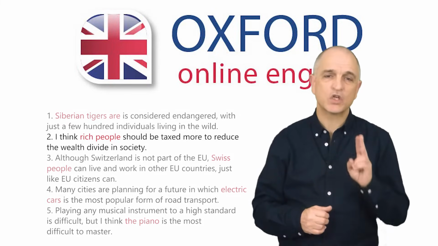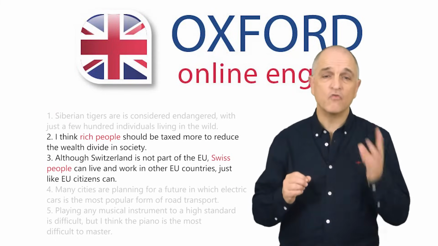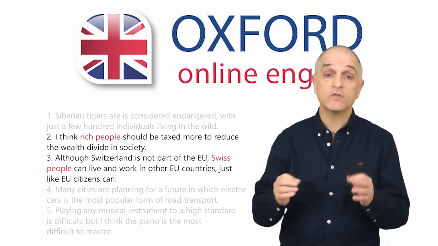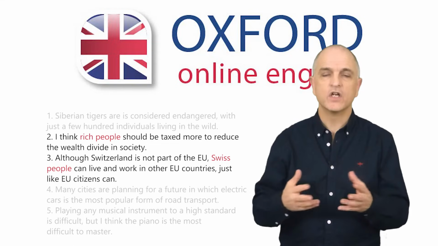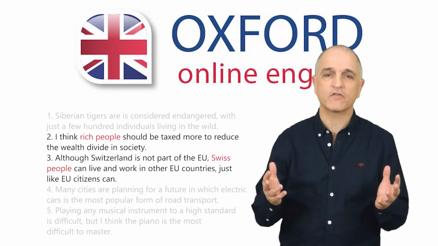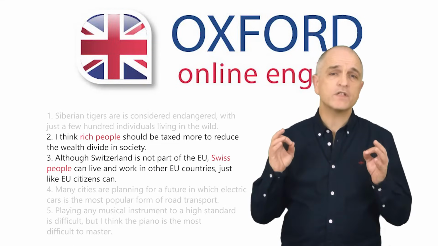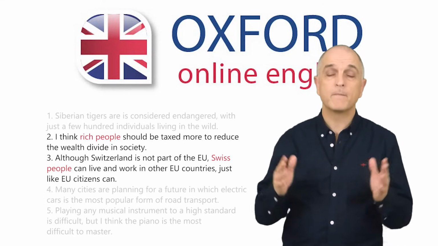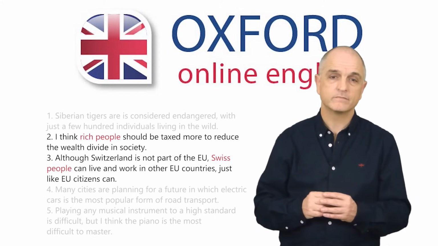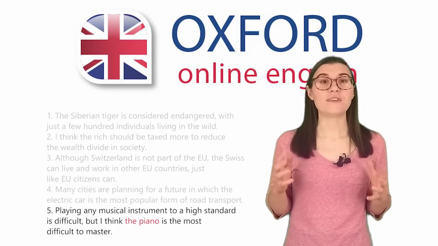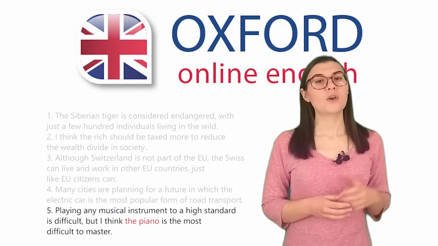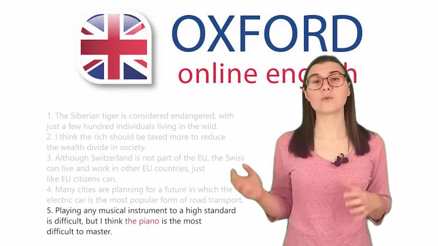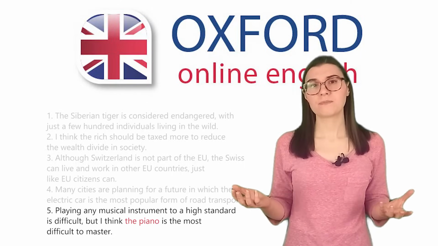In sentences 2 and 3, rich and Swiss are adjectives. You can use the plus an adjective to talk about a group or category in general. If you want to use a plural noun instead, you need to add the noun people. In sentence 5, you can't use a plural noun. With musical instruments, you can only use the plus a singular noun to talk about the category in general.